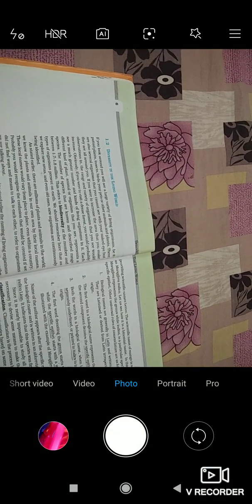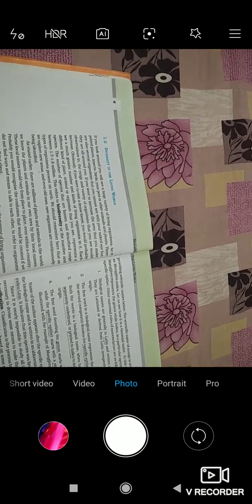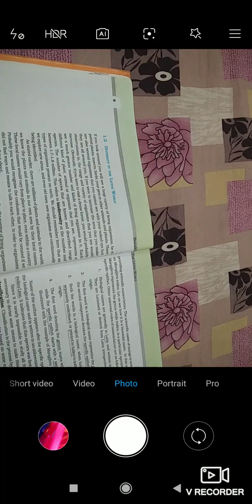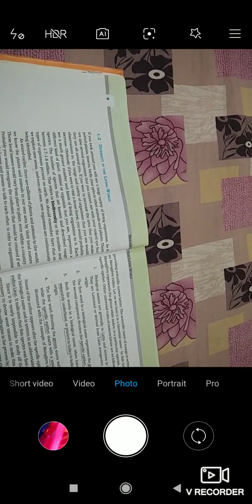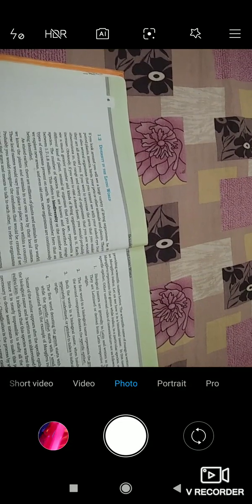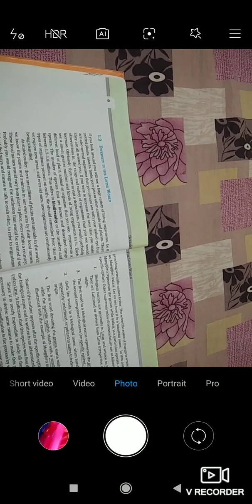The number of species that are known and described ranges between 1.7 to 1.8 million. So we come to know that the range of the number of species is very wide, from 1.7 to 1.8 million. The next statement says this refers to biodiversity, or the number and types of organisms present on earth.